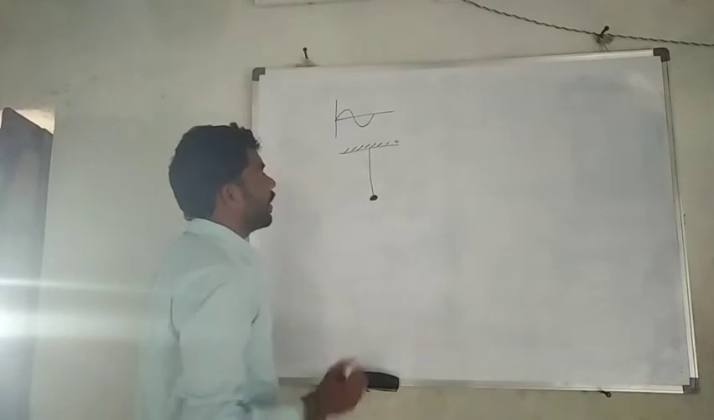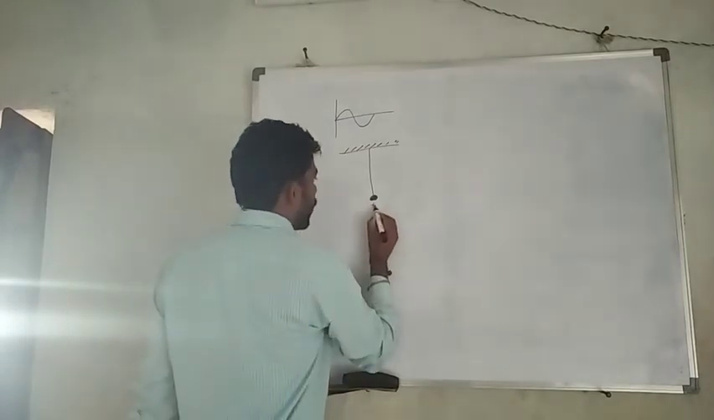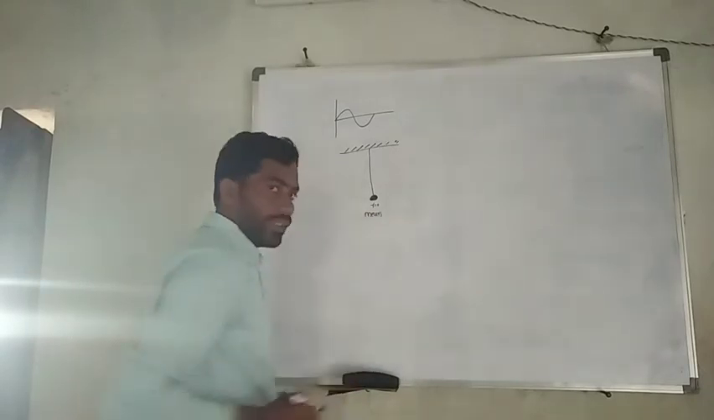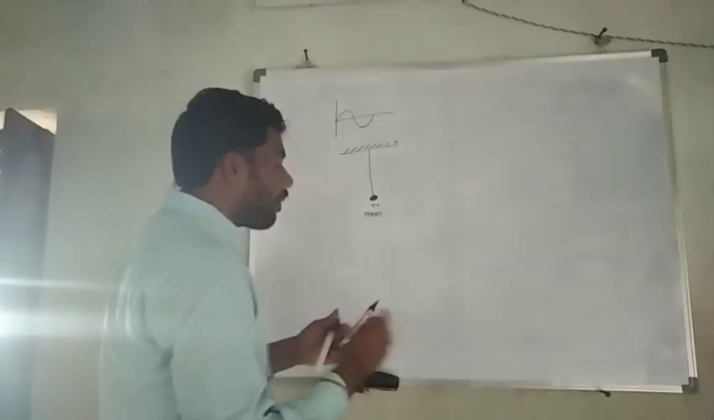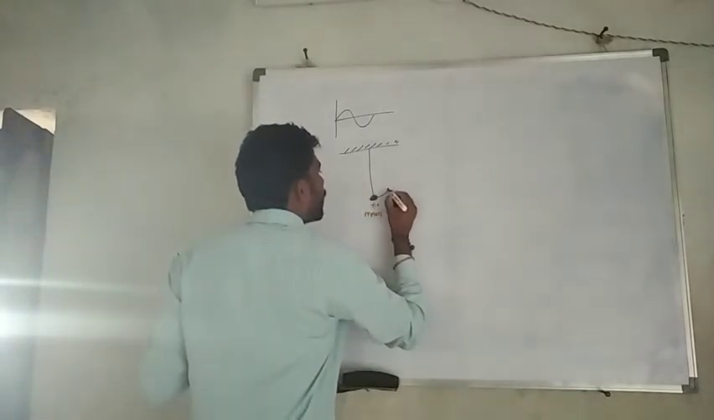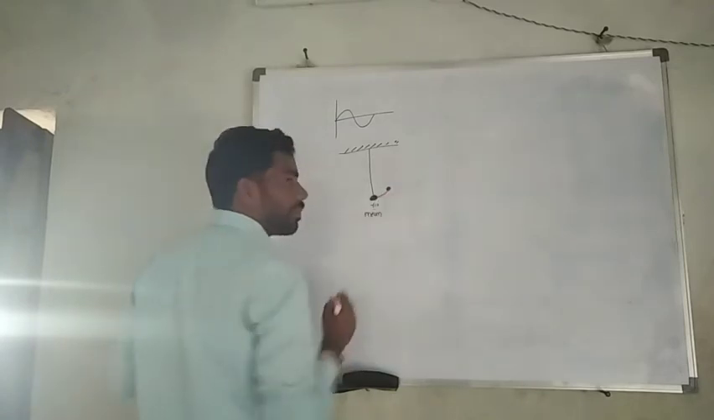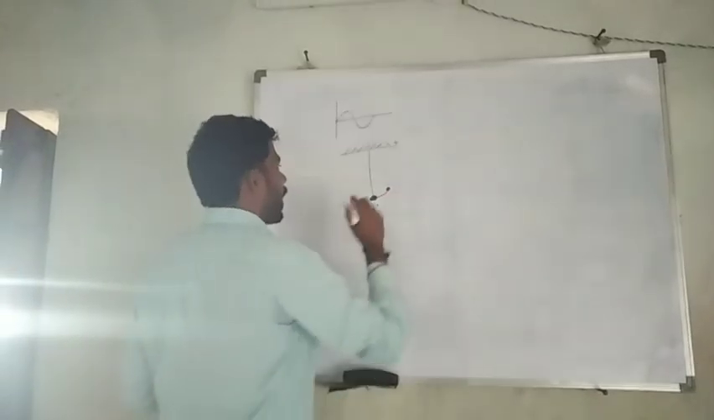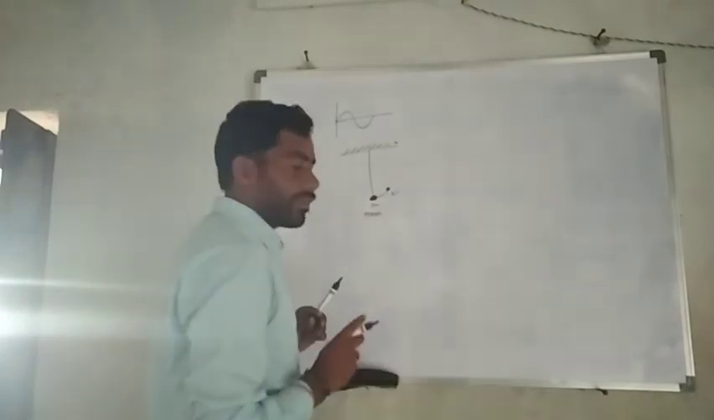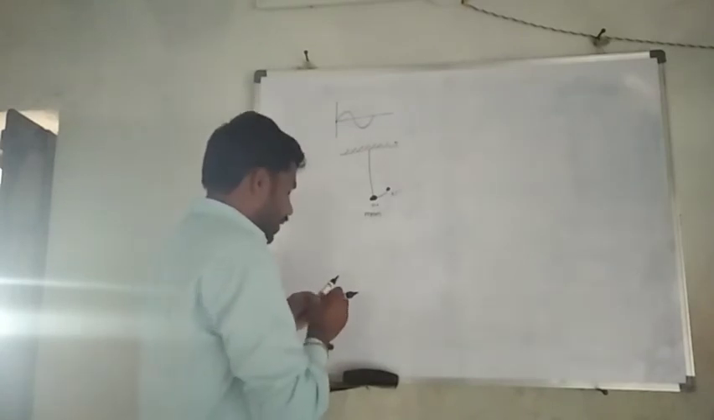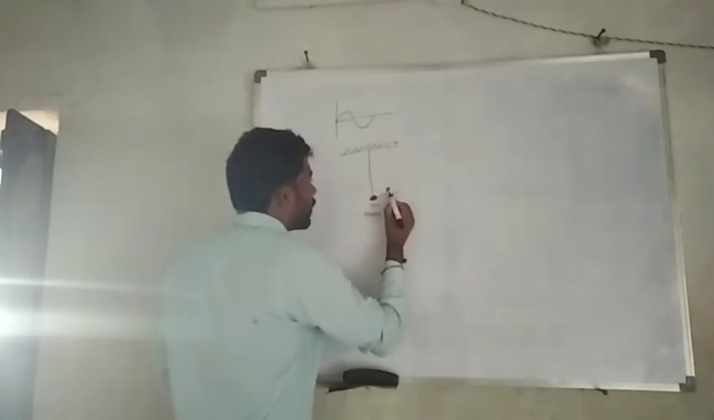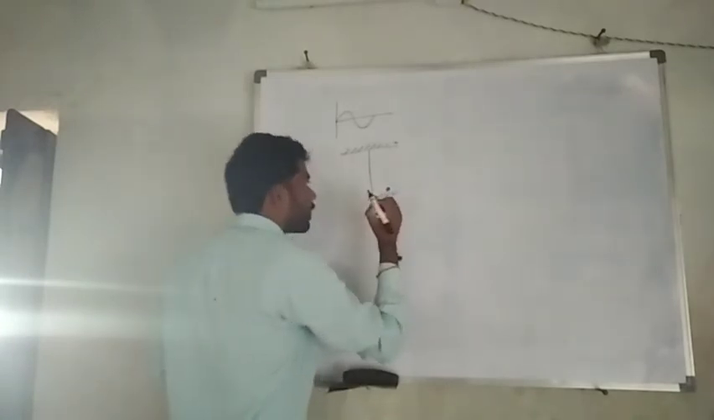This setup, see, at a time t equal to 0, it is in its mean position. After some time, it goes to a maximum position, at time, for example, t1. Then alternately, from its maximum point, it comes to the mean position.